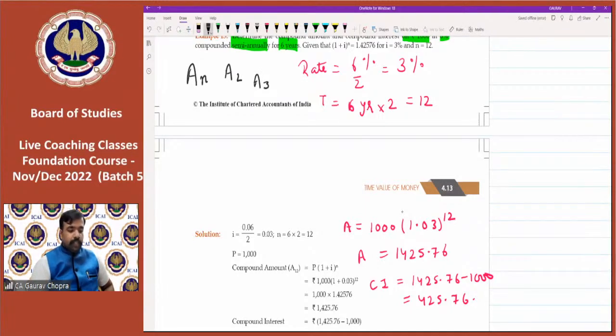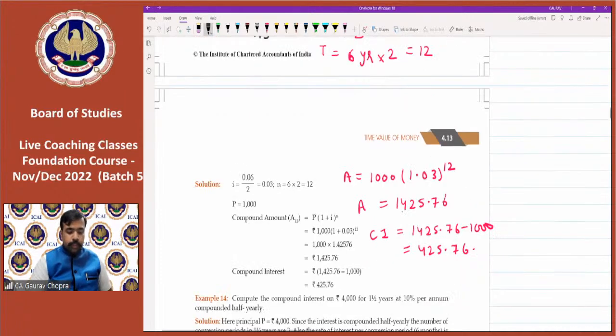So if anywhere An is written, that means amount at the end of n years. So all these basic calculators are allowed. Yes, most of you are asking a similar question. Keshav says your teaching style is fantastic. Thank you, dear.